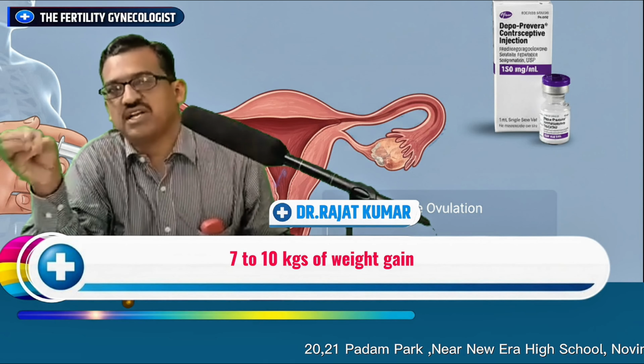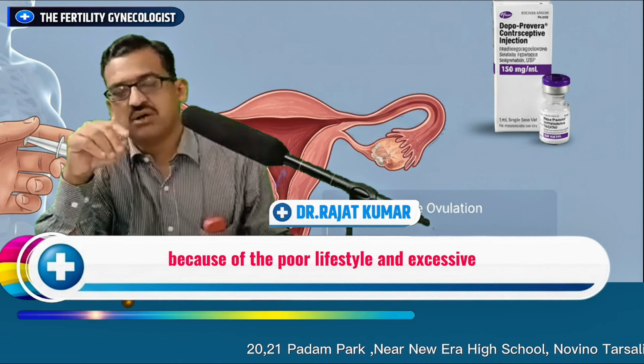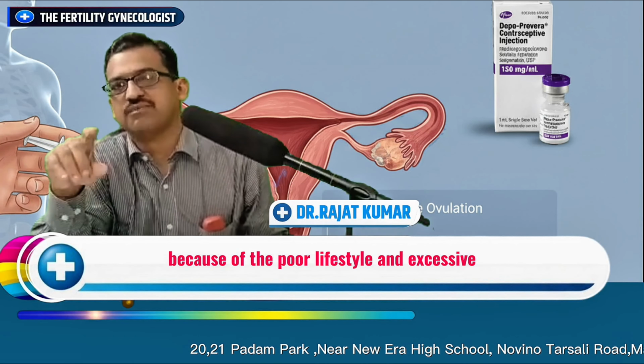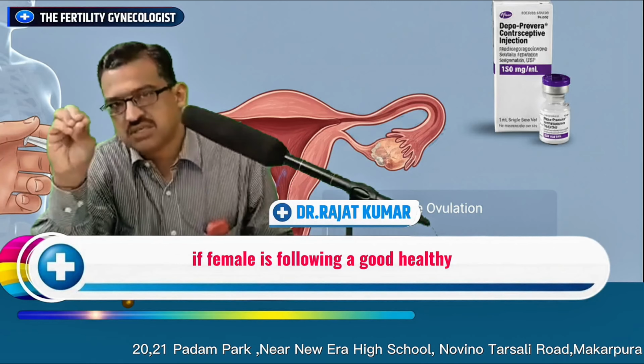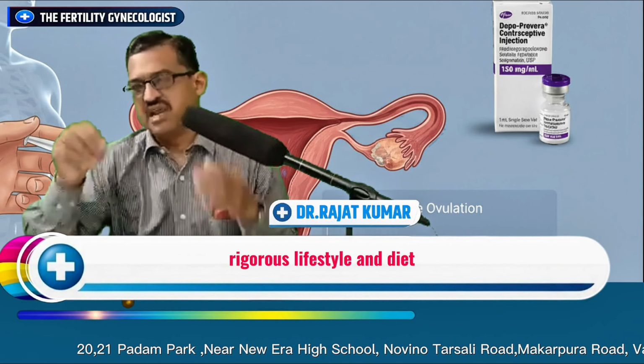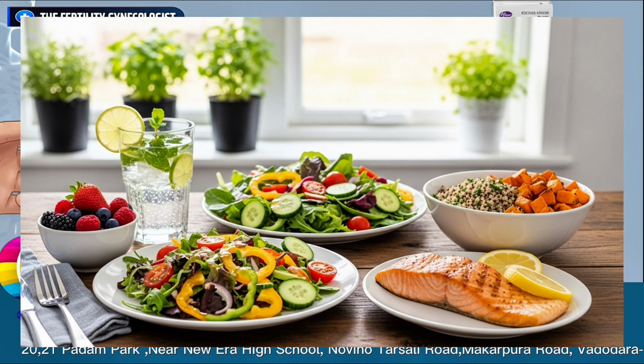The 7 to 10 kgs of weight gain which occurs in females with DMPA is because of a poor lifestyle and an excessive or improper diet. If a female is following a good, healthy, rigorous lifestyle and diet, then there are chances that weight gain may not be much. What is breakthrough bleeding?